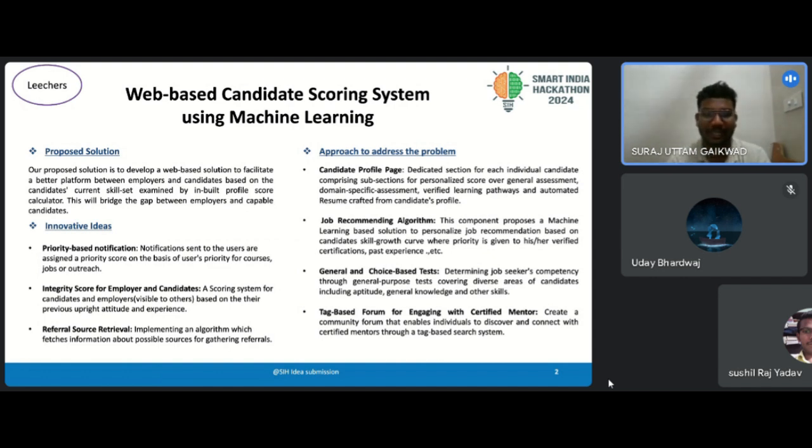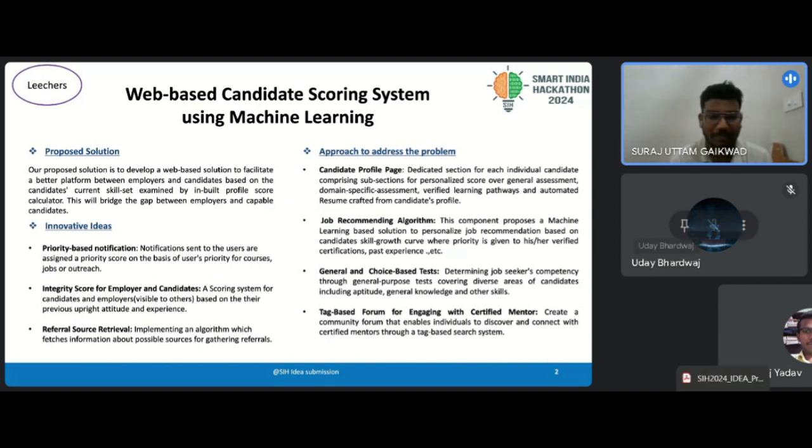The employers can see candidate capability from this section, which comprises his or her learning pathways, the automated resume generated by our website, and scores of the general assessment and domain-specific assessment. Talking about the general and choice-based tests, we will determine the capabilities of job seekers from two types of test. One will be a general test, and the other is a choice-based test, which will be constrained to a specific skill.